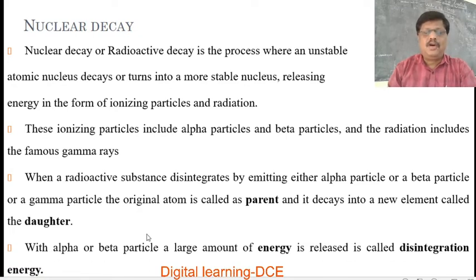With the emission of an alpha or beta particle, a large amount of energy is released, which is called disintegration energy. So, with the emission of an alpha or beta particle, there is also a release of a large amount of energy. That energy is called disintegration energy.